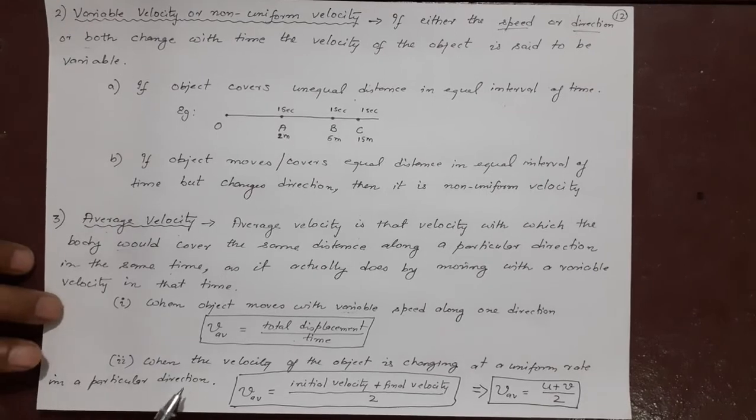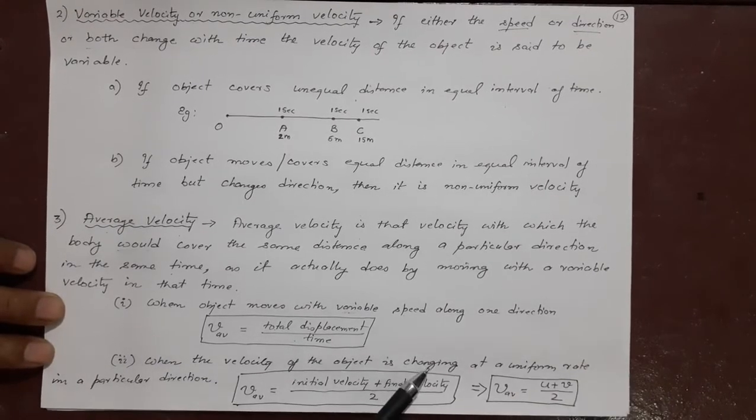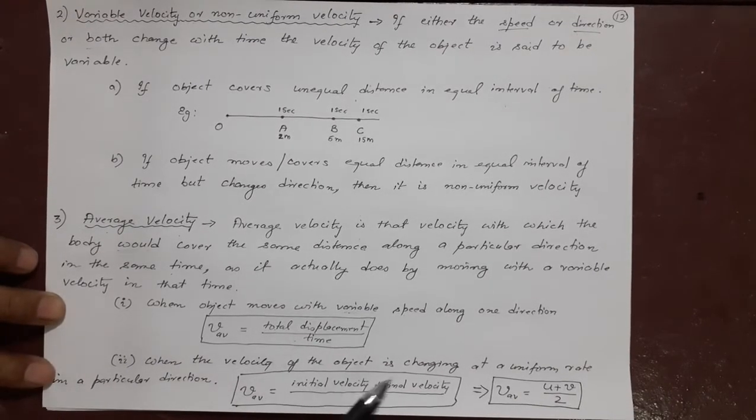Now there is a second case also, which I'll write. This is the second case, when the velocity of the object is changing. Remember, there is a difference. Velocity of the object is changing at a uniform rate. This is the case of changing velocity in a particular direction. Suppose the velocity is changing but the rate of change is the same, accelerating. This is the case of acceleration, but we have not studied acceleration, so I will not tell you right now. It will come later.